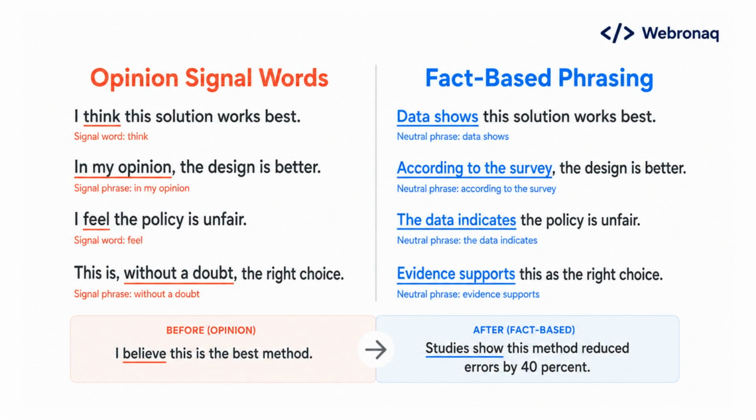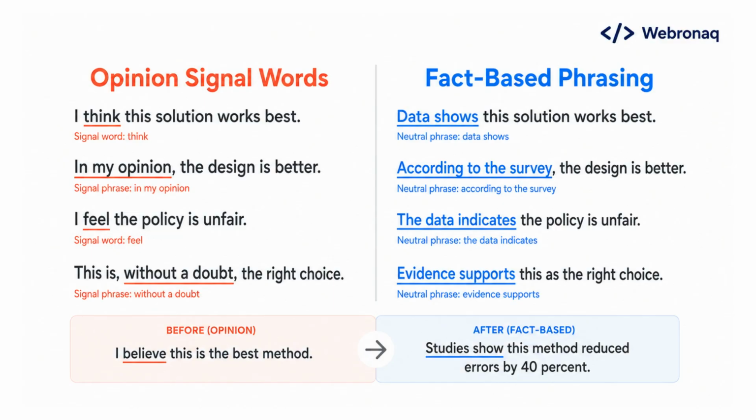Alright, now that we know what an opinion is, let's talk about how to spot one in the wild, because certain words are dead giveaways. Opinion signal words include I believe, I think, seems, should, best, worst, and probably. These words signal that someone is sharing a view, not a proven truth. For example, I think this is the best approach. That's an opinion. Notice the words think and best.